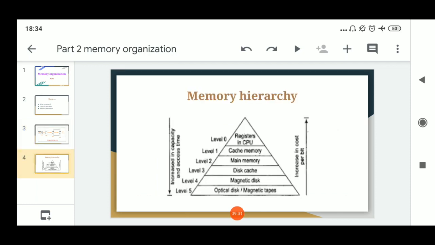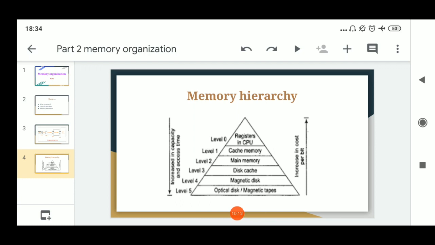In the next part, we will see memory hierarchy. Memory hierarchy is one of the important aspects of designing any memory. In the last lecture, we saw that there are 3 types of memories: primary memory, which is also called main memory, secondary memory, which is also called external memory, and the third one is cache memory. There is one more memory, called tertiary memory, which we sometimes use. If we observe the hierarchy, there is a pyramid.